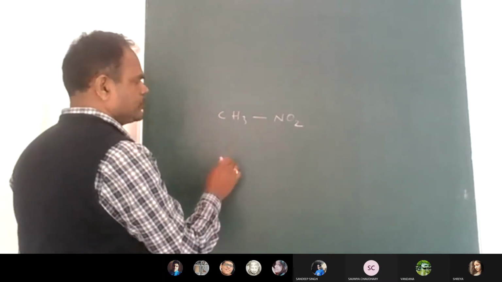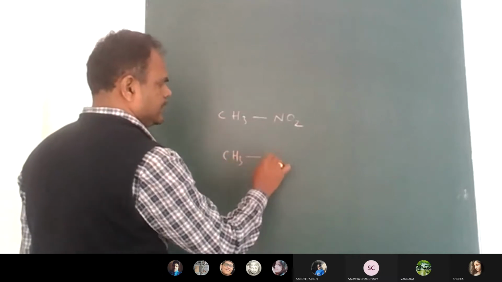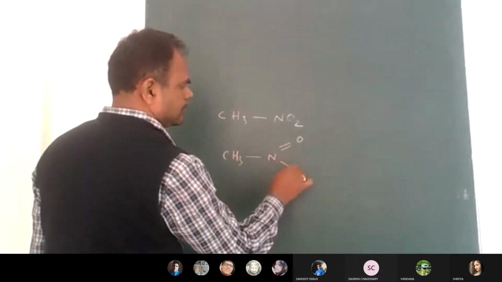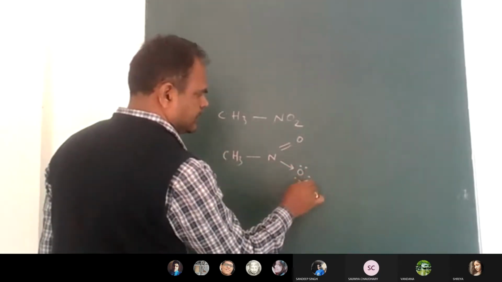So this nitromethane, I can write like this. Nitro. This is a coordination covalent bond. Is it nitromethane?